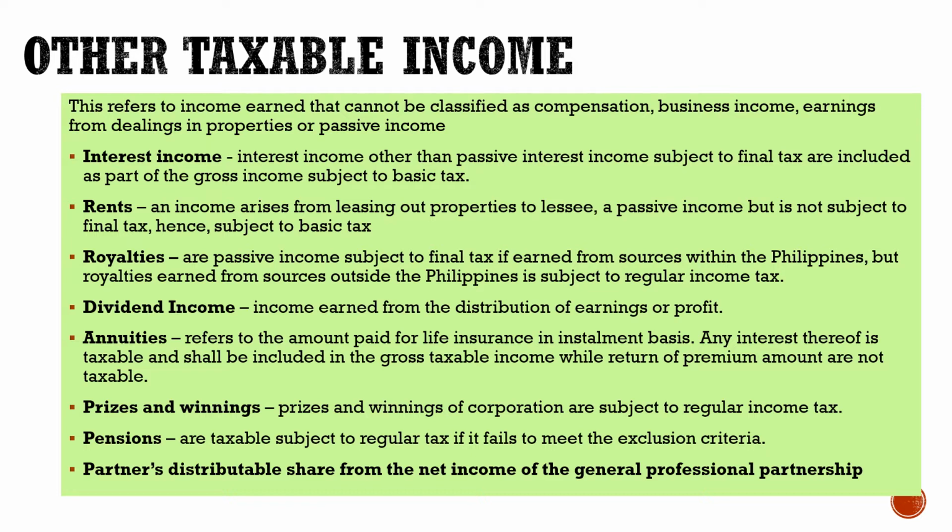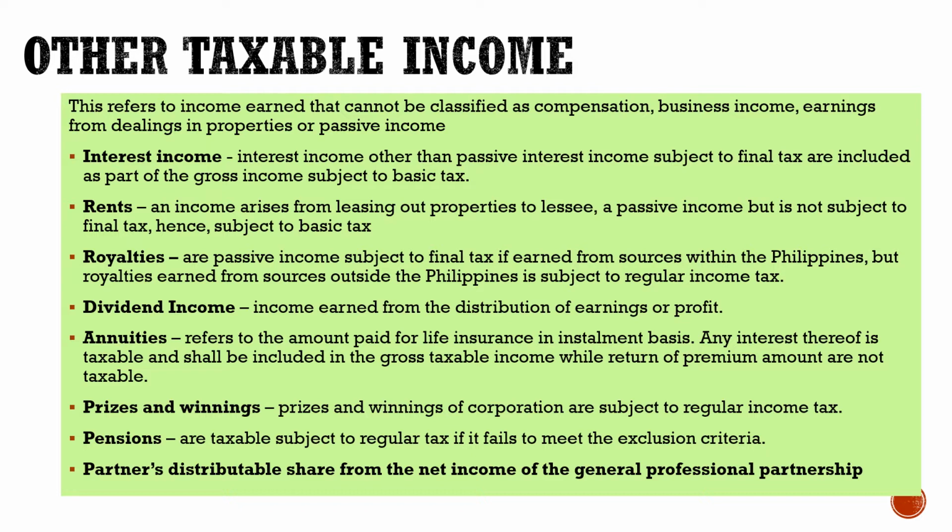Dividend income, these are income earned from the distribution of earnings or profits. We have also annuities. This refers to the amount paid for life insurance on an installment basis, and any interest thereof is taxable and shall also be included in the gross taxable income, while the return of premium amount is not taxable. Prizes and winnings of corporations are subject to regular income tax. Pensions are taxable subject to regular tax if they fail to meet the exclusion criteria. The last, the partner's distributable share.